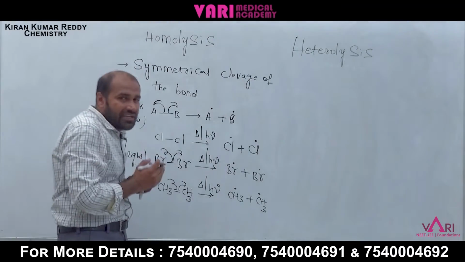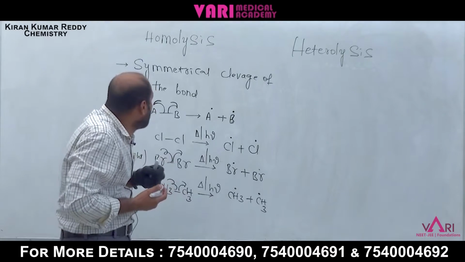What is heterolysis or heterolytic cleavage?